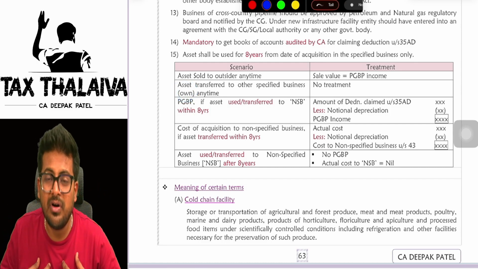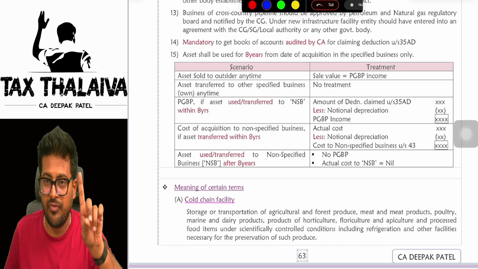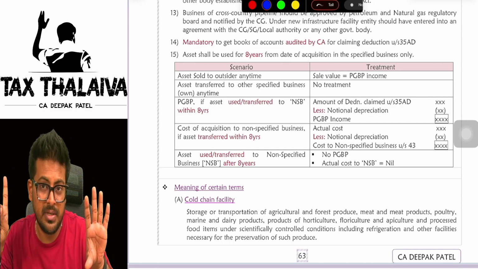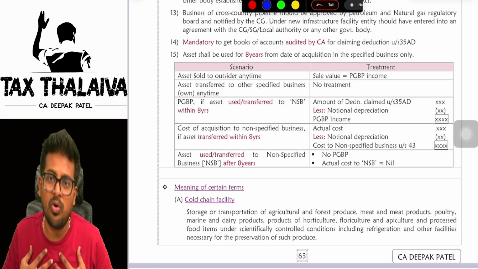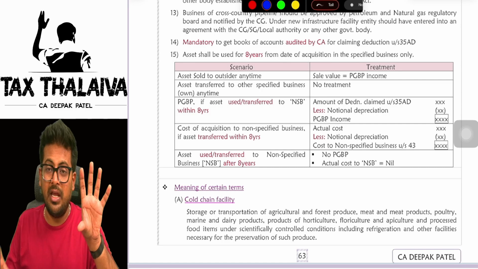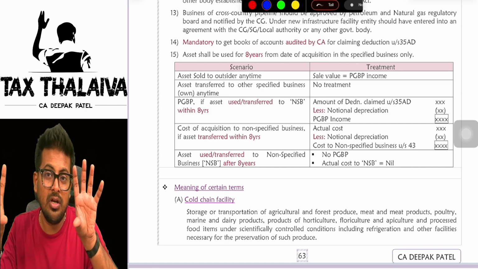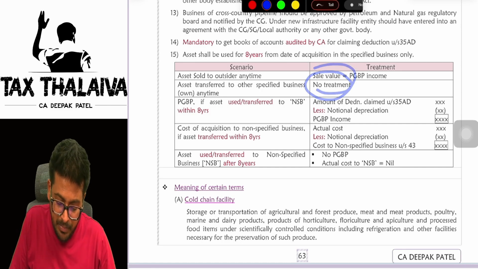Let's say for example, I have a five-star hotel, a specified business, no. I have a one-star hotel, is it a specified business? No. But both are owned by me only. My own five-star hotel, my own one-star hotel. So I'm transferring the asset from my own specified business to my own non-specified business.